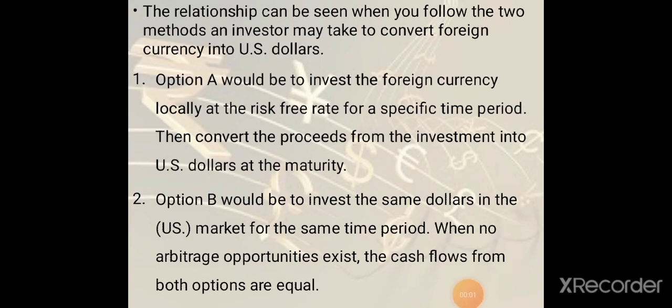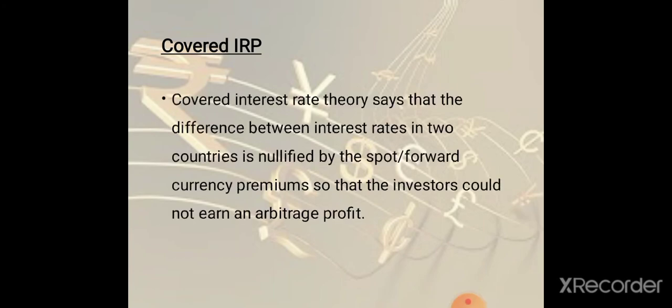Under IRP, there are two methods. First one is covered IRP. Covered interest rate parity says that the difference between interest rates in two countries is nullified by the spot or forward currency premium so that investors could not earn an arbitrage profit. It involves using a forward contract to cover the exchange rates. A forward contract is an agreement to exchange the currency at a particular forward exchange rate. These contracts are used to protect the buyer from fluctuation in currency prices.